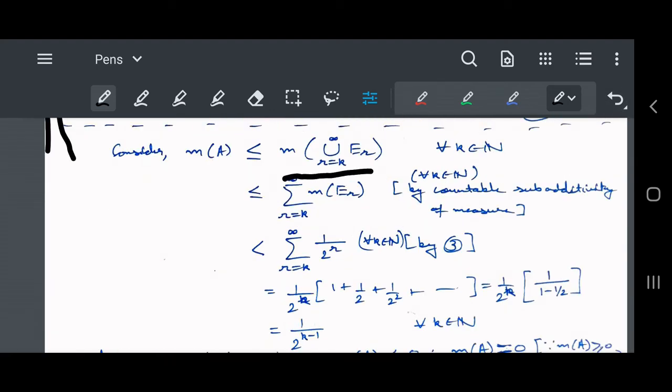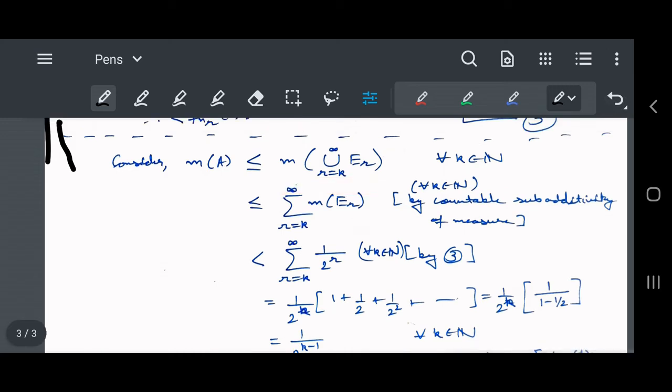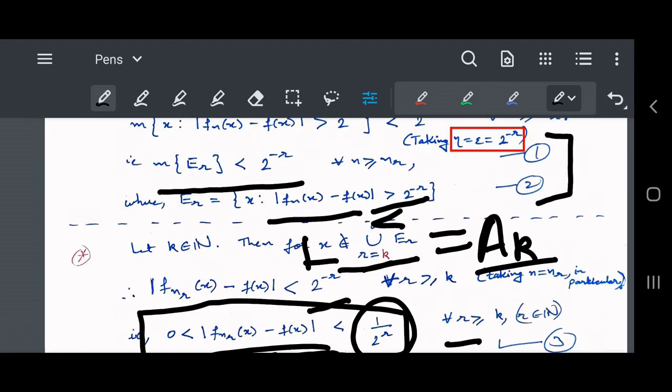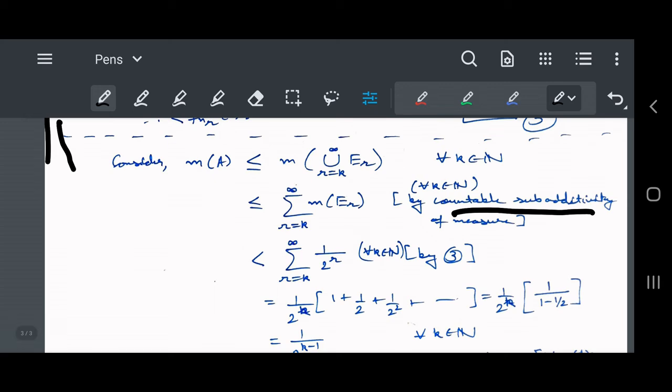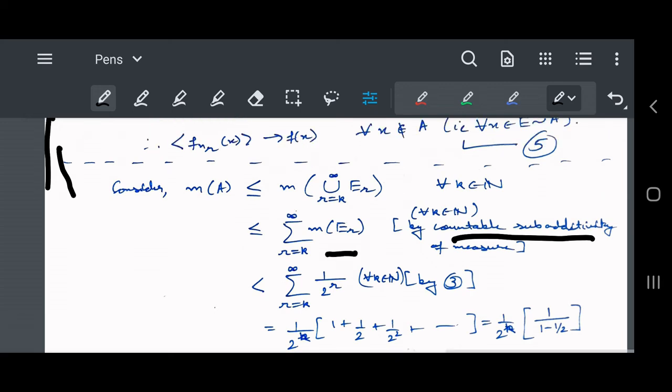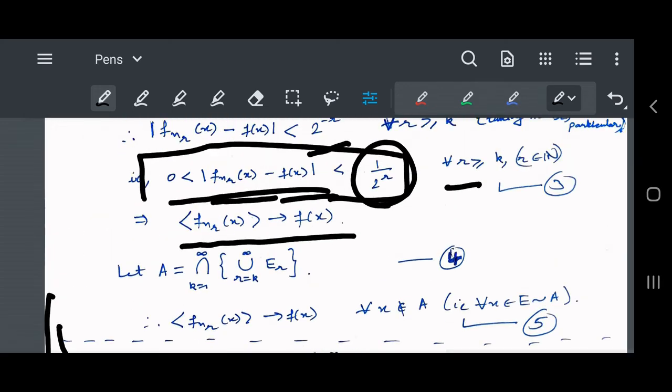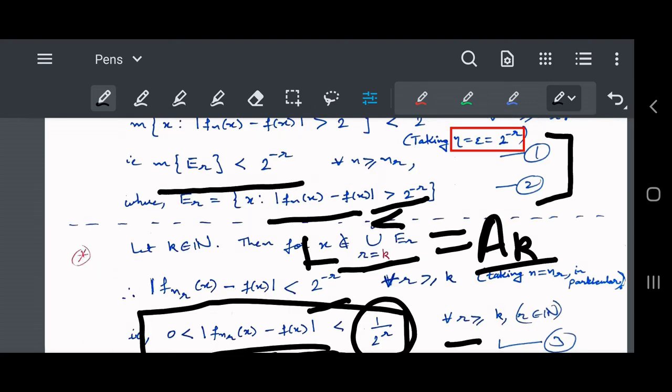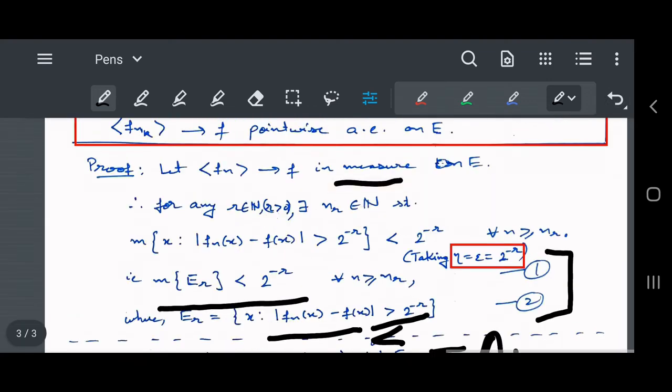Therefore, further we take the measure of the union. Let us apply the countable subadditivity property, which says that it is less than or equal to the sum of the measures of each individual set. So countable subadditivity of the measure gives me the measure of each E_r. Now what is E_r?